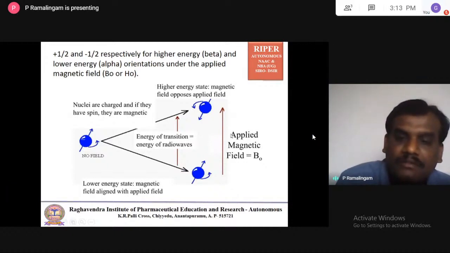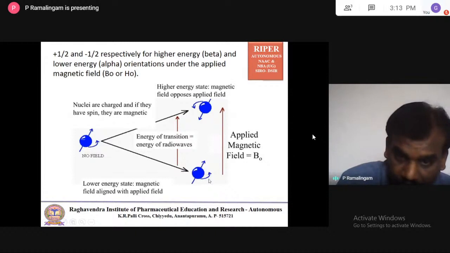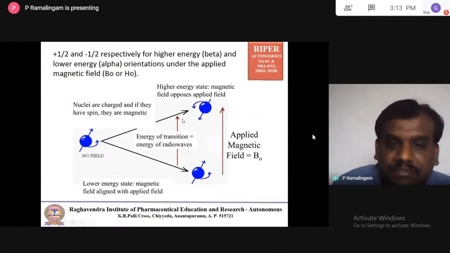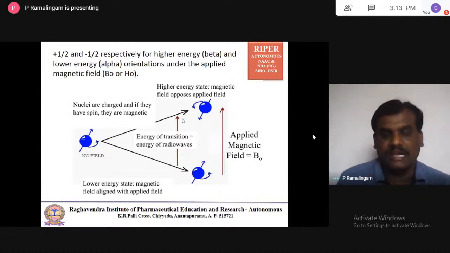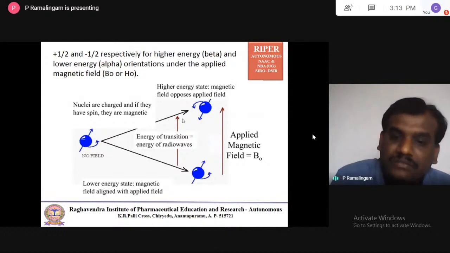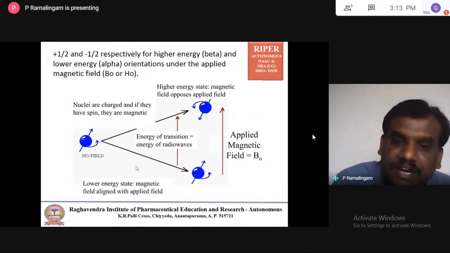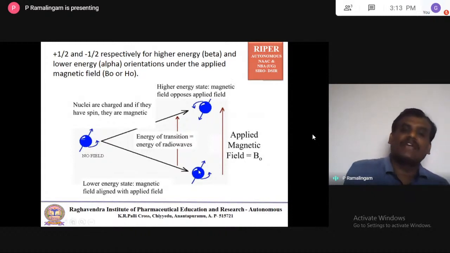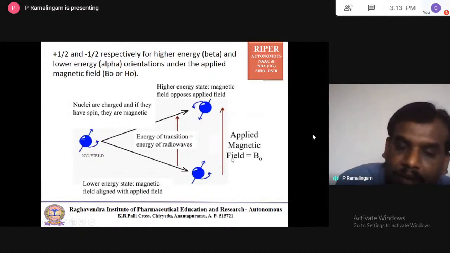Under this condition, we apply radio frequency. When the radio frequency is applied, the nuclei in the low energy level, minus 1/2, absorb the radio frequency and undergo a flip. The flip is the same as the transition or excitation in UV spectroscopy. See, the magnetic field direction changes from upward to downward. In the ground state, the magnetic field of the nucleus is aligned with the applied magnetic field.